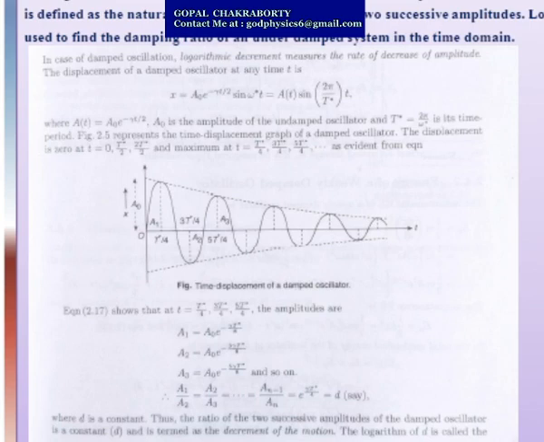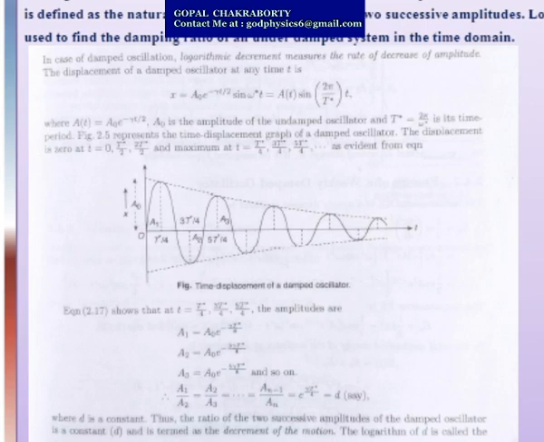Now, in case of damped oscillation, logarithmic decrement measures the rate of decrease of amplitude. So, the displacement of damped oscillation at any time t can be written as a naught e to the power minus gamma t by 2, sine of omega t. So, here we can write a of t equals a naught e to the power minus gamma t by 2, where a naught is the amplitude of undamped oscillation and T equals 2 pi by omega is the time period of oscillation.